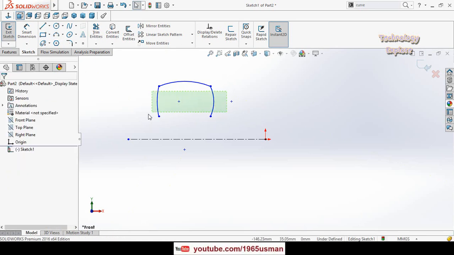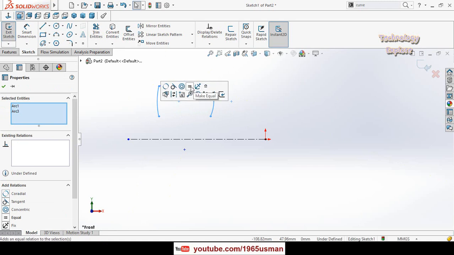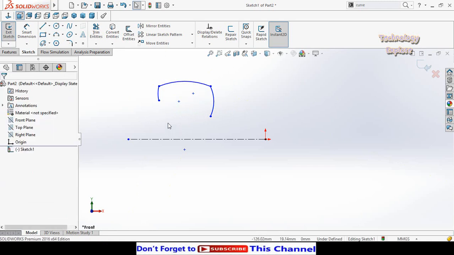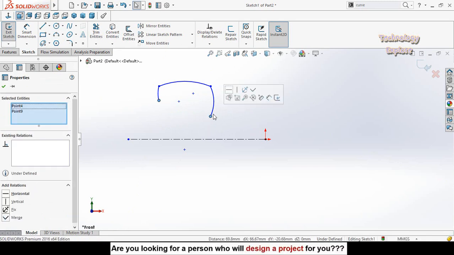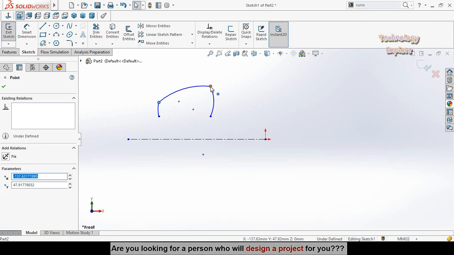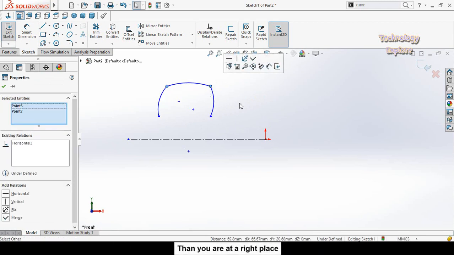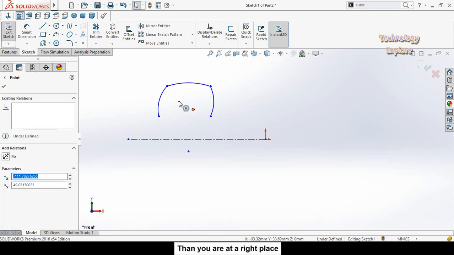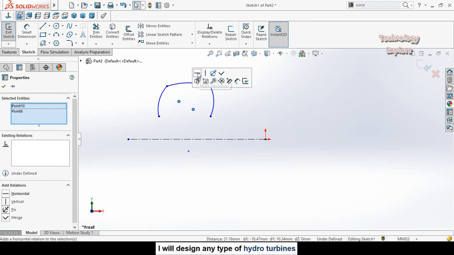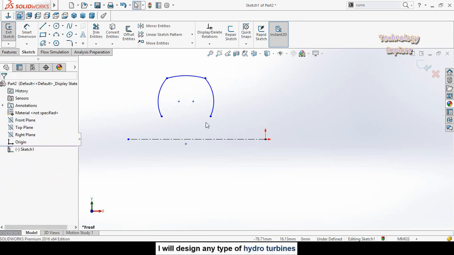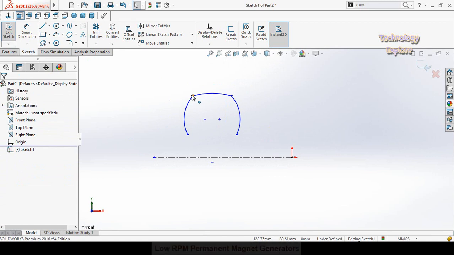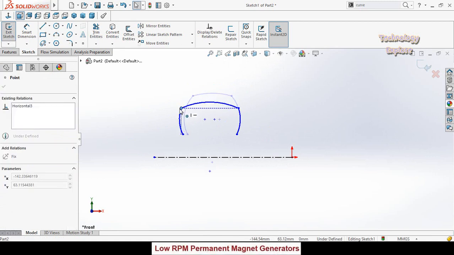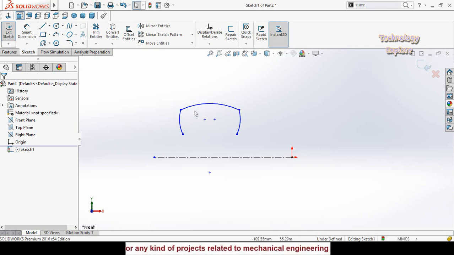Then select both of these arcs and make them equal. Now press and hold Ctrl key from your keyboard and select this point and this point. Make their relation horizontal. Similarly, make horizontal relation for these 2 points. Then also make horizontal relation for these 2 center points. Then manually rearrange these arcs.